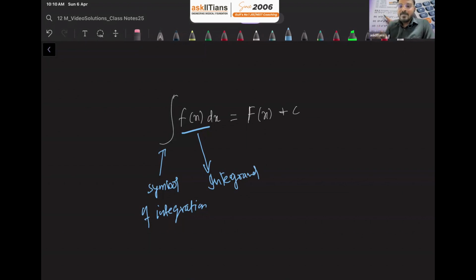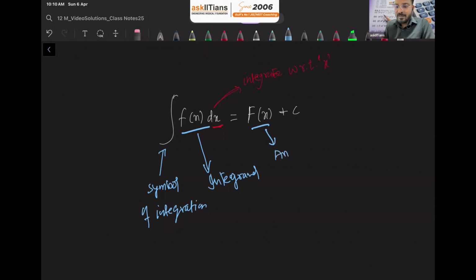Okay. dx means what? dx means that we are integrating f of x. So f of x is the integrand, and we are integrating f of x with respect to what? That's what we see from here, d of x. So d of x means integrate f of x with respect to x. This tells us with respect to whom we need to integrate the given function.